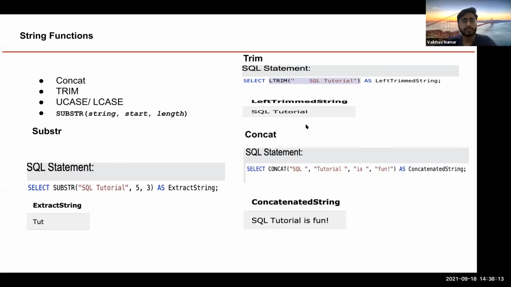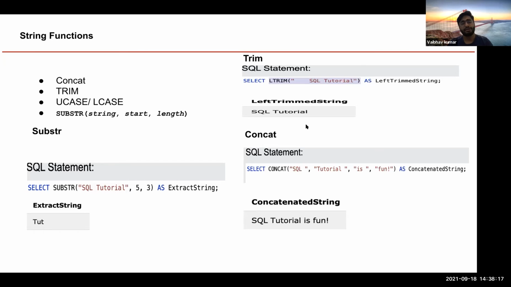Okay. So let's move on to the other set of things. So yeah, these are the string functions.